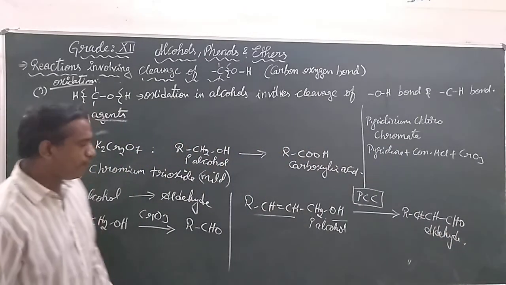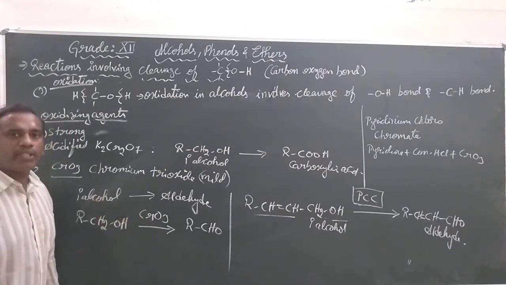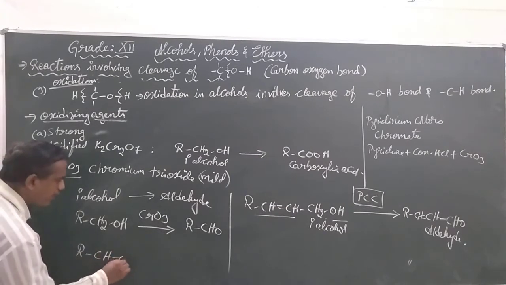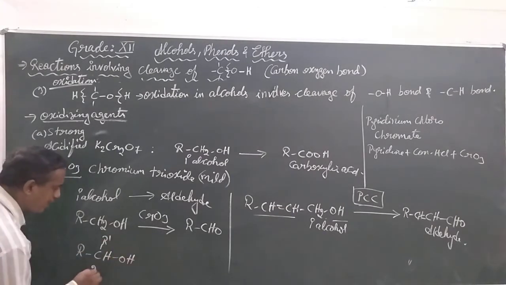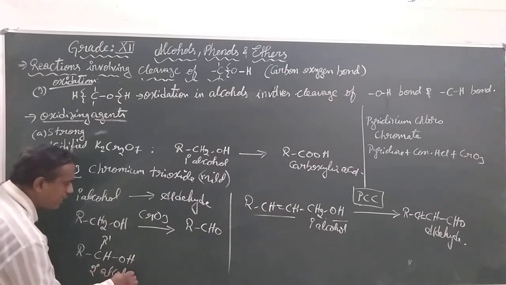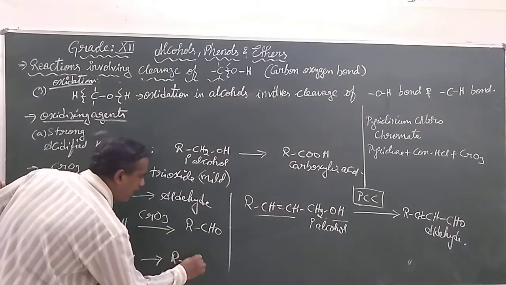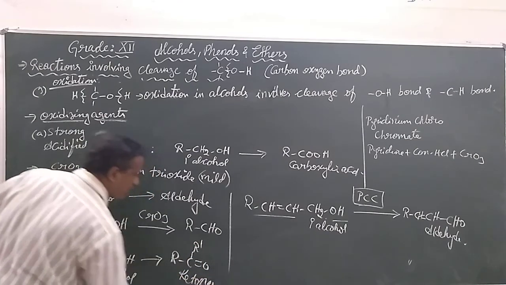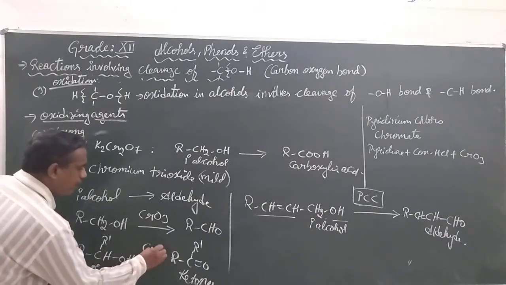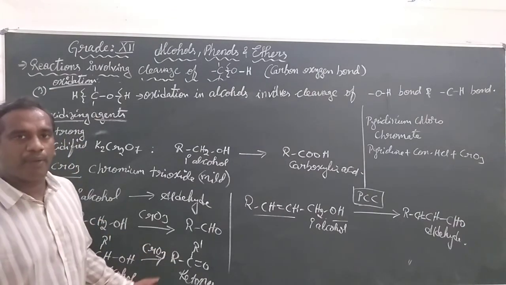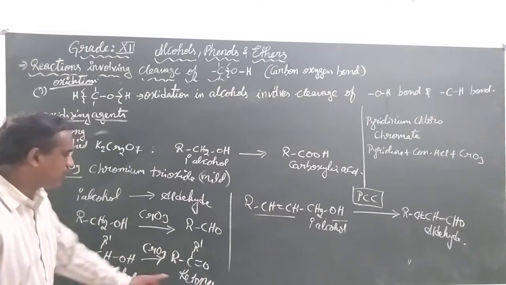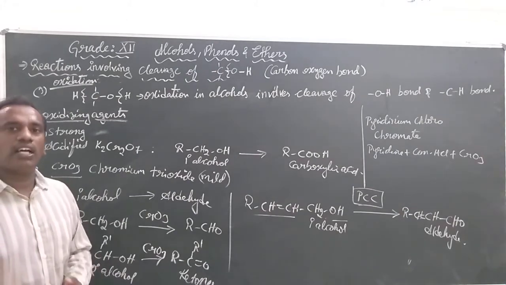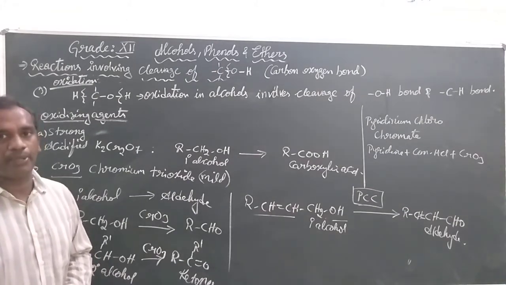And we can also observe whenever we use only the chromium trioxide or chromium anhydride, if there is a secondary alcohol, the secondary alcohols will be oxidized to ketones. The chromium trioxide function is to oxidize primary alcohols to aldehydes and secondary alcohols to ketones. Let us take what else are the remaining oxidizing agents we are coming across.